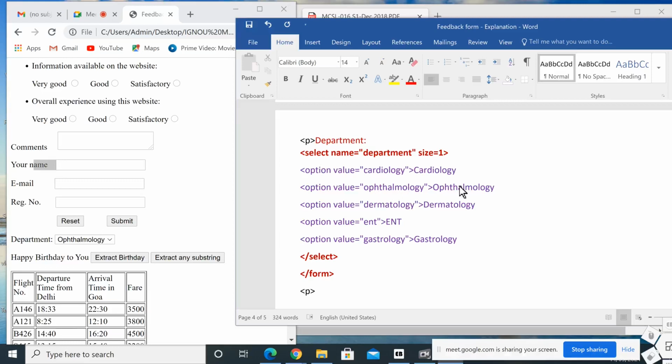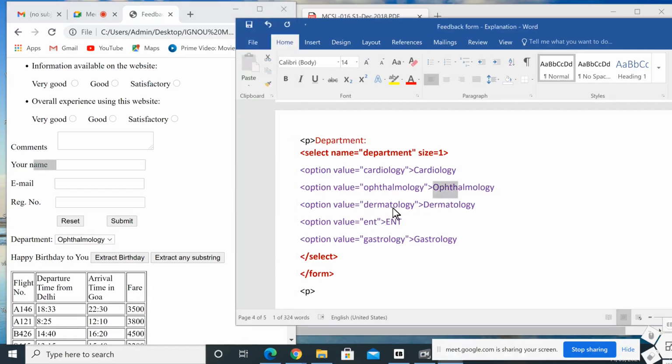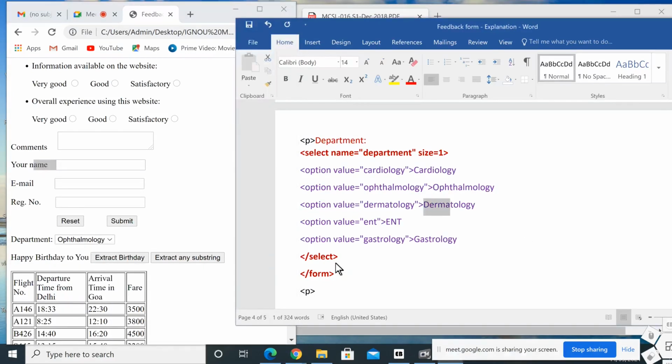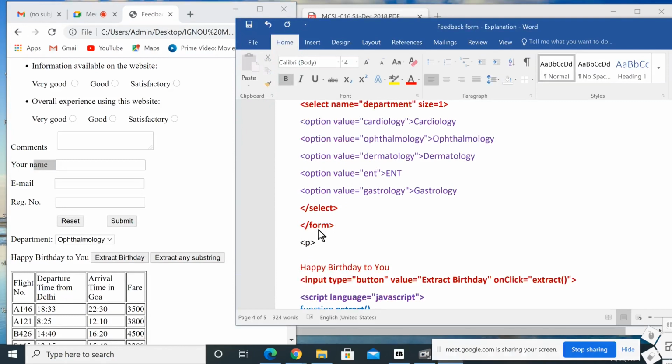So next one, ophthalmology. This capital O is printed over here. And option value equal to dermatology, and dermatology with D is displayed over here. ENT is all caps, in value it's all small. Then gastrology. Then close with /select. Then here we close the /form. The VBScript portion I will discuss later.